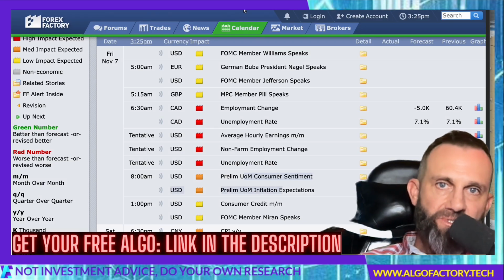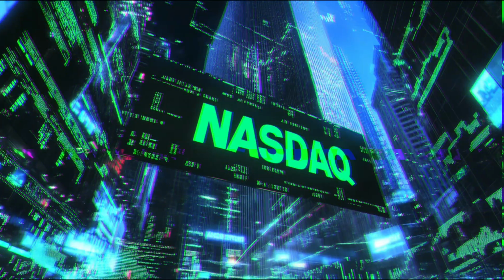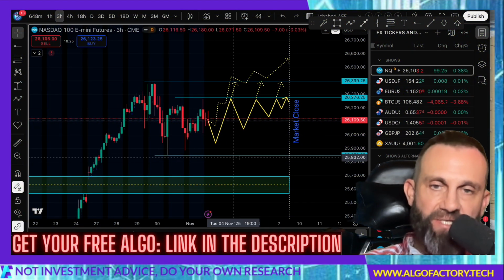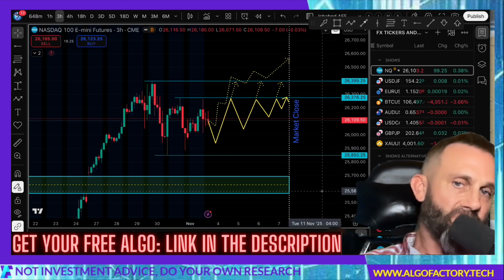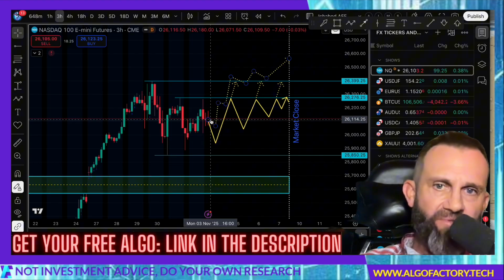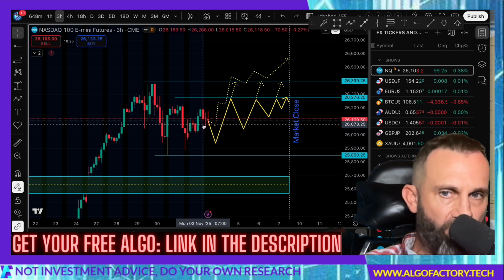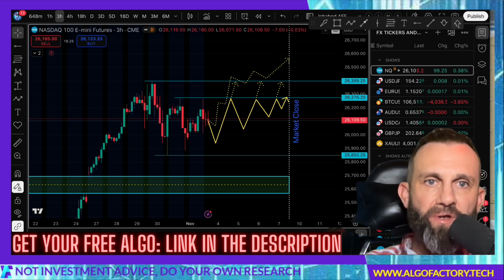Okay, let's jump into the charts with the NASDAQ. Now, the NASDAQ is always a little tricky because it just gets pushed up. When it's supposed to head down, even according to the algorithms, it tends to get caught, held, and pushed up. This is why I have a contingency that price may simply go up from here, right? Now, it didn't happen on the Monday open, which means we might see a sideways week,